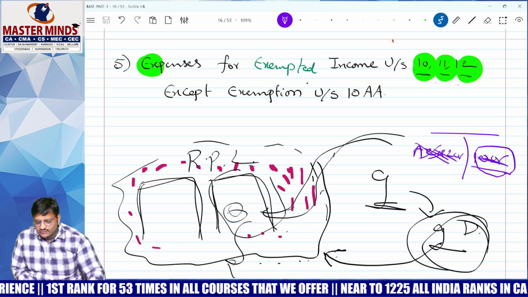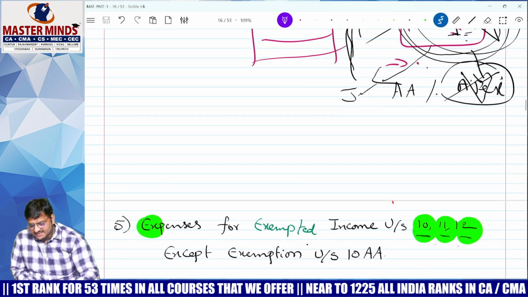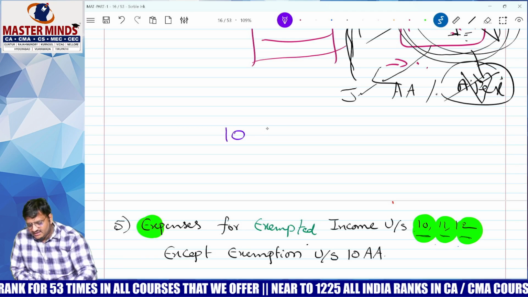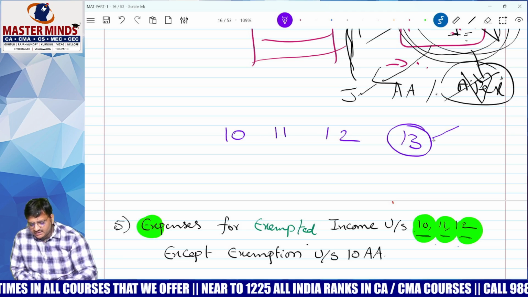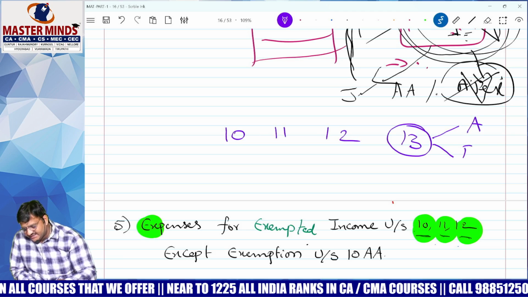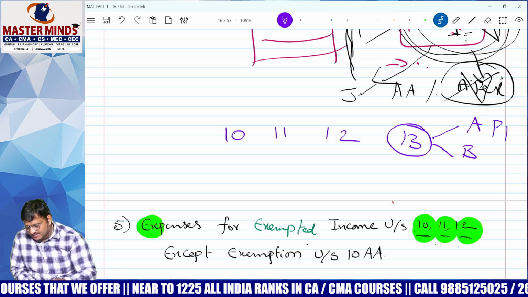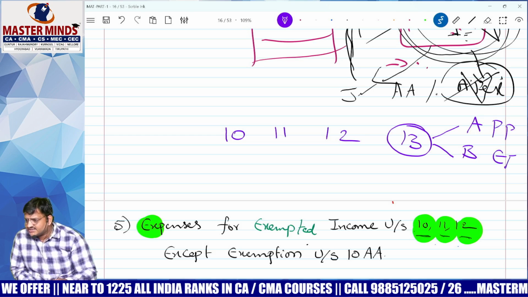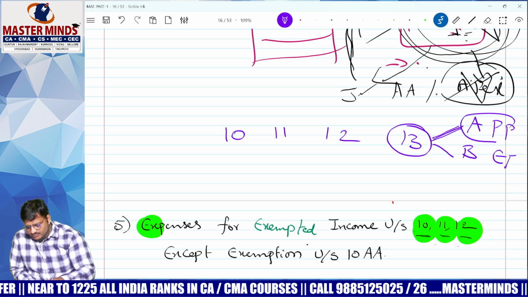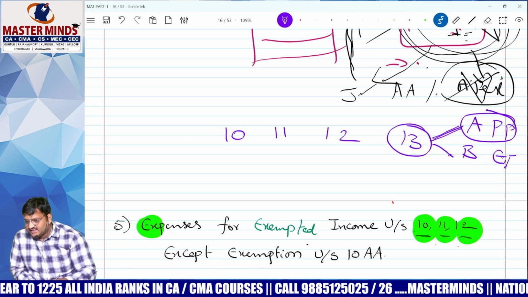Wait, how many exemption sections are there in the Income Tax Act? 10, 11, 12, 13. Two tax sections are there, 13A and 13B. 13A is applicable for political parties, 13B applicable for electoral trusts.